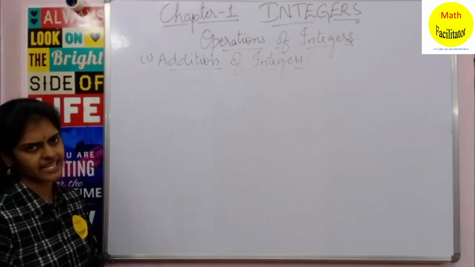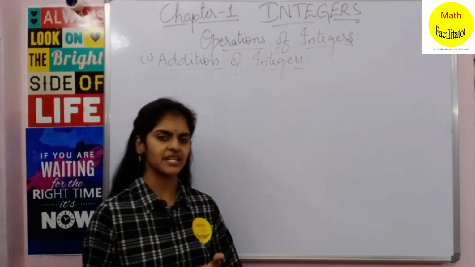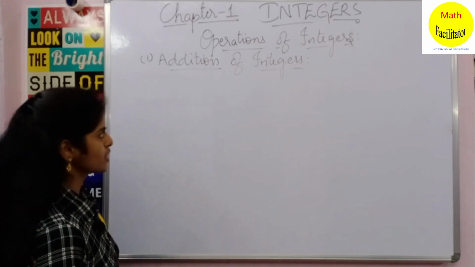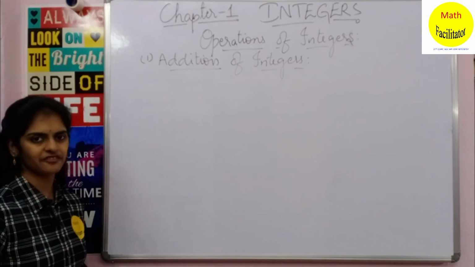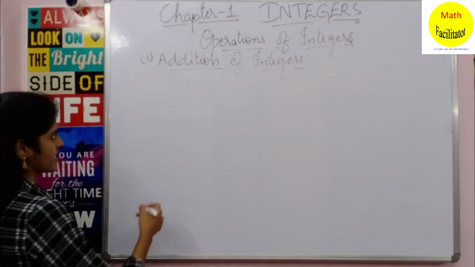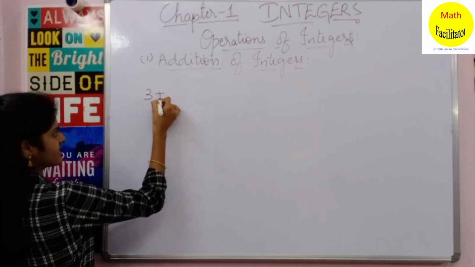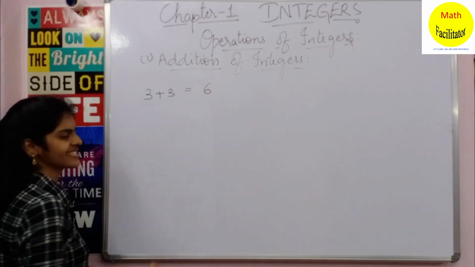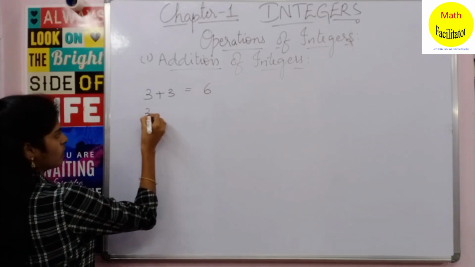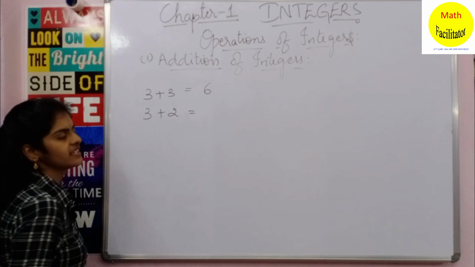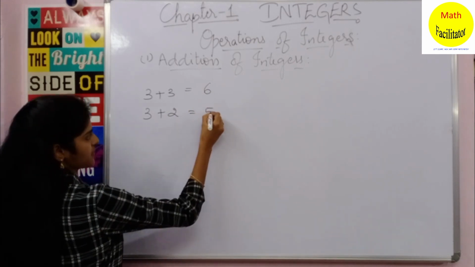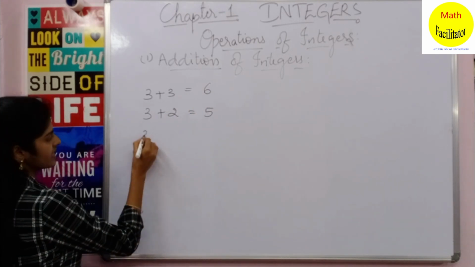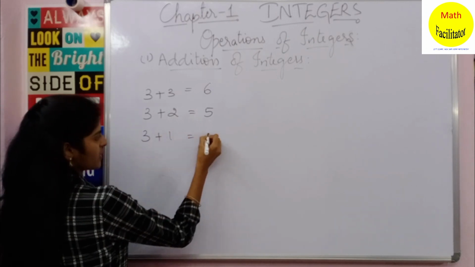What are operations? They are nothing but addition, subtraction, multiplication and division. So let us firstly talk about addition of integers, okay. Let me take some examples. Say 3 plus 3. Now what is 3 plus 3? You already know 3 plus 3 is nothing but 6. Yes. Now what is 3 plus 2? 3 plus 2 is 5. Yes. Now what is 3 plus 1? Now 3 plus 1 is 4.